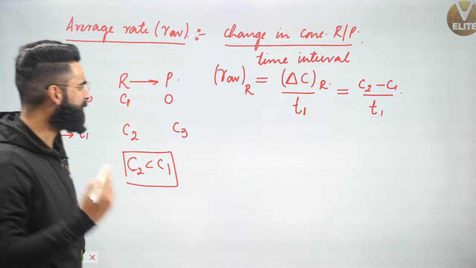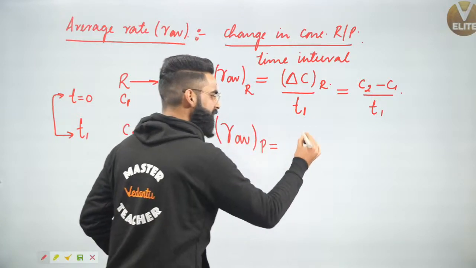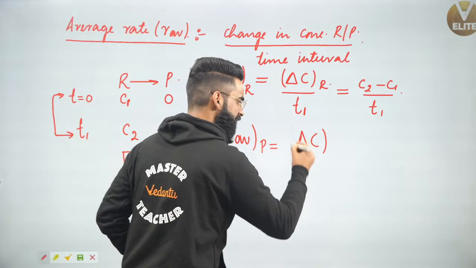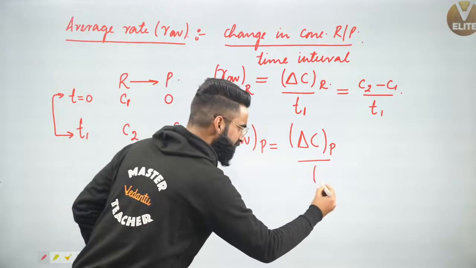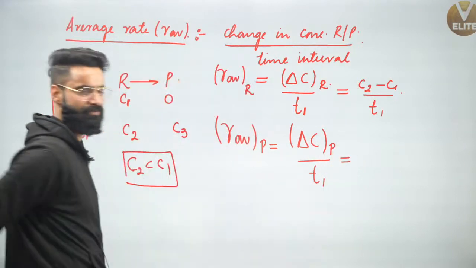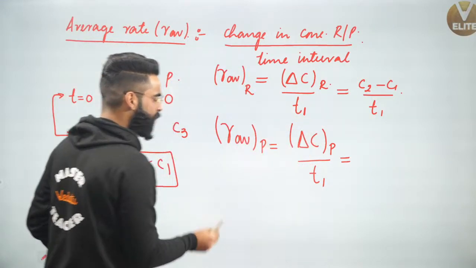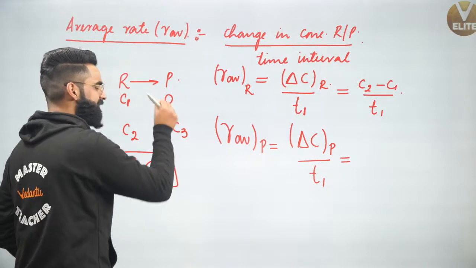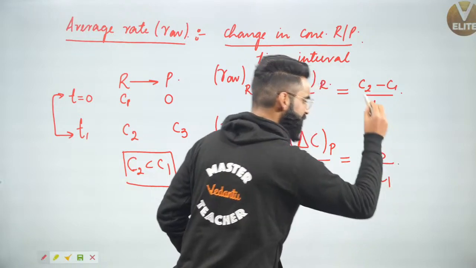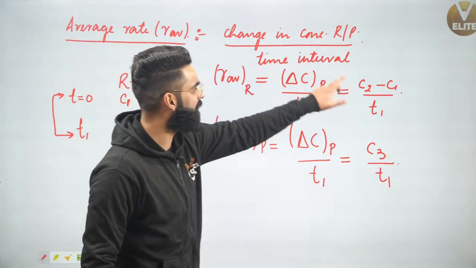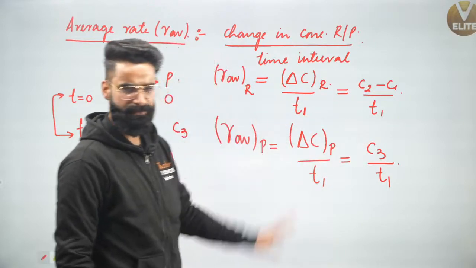Similarly, I can calculate the average rate of reaction with respect to products as well. It's going to be change in the concentration of products, delta C, divided by the same time interval, which is 0 to t1. Change in the concentration of products is final concentration of product minus initial, C3 minus 0, which is simply C3 divided by time interval t1. So this gives me the average rate of reaction with respect to reactants, and this gives me the average rate of reaction with respect to products.